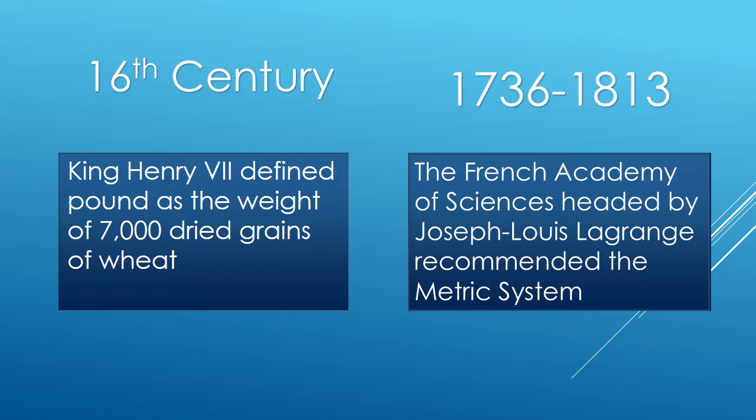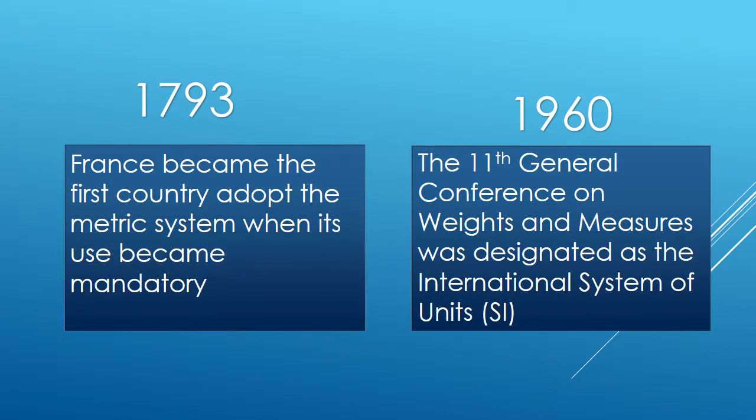In the 16th century, King Henry VII defined the pound as the weight of 7,000 dried grains of wheat. From 1736 to 1813, the French Academy of Sciences headed by Joseph Louis Lagrange recommended the metric system. In 1793, France became the first country to adopt the metric system when its use became mandatory. In 1960, the 11th General Conference on Weights and Measures designated it as the International System of Units.